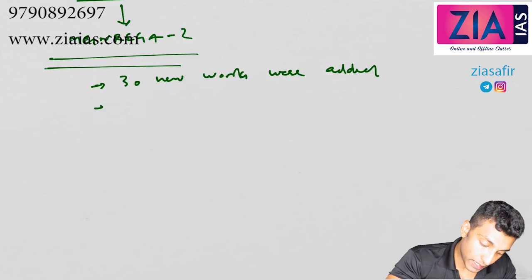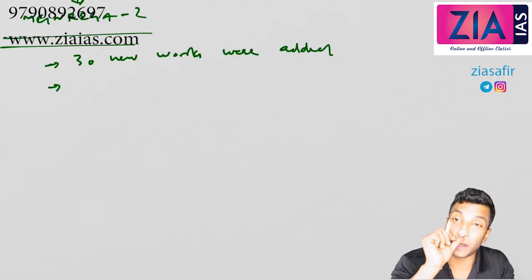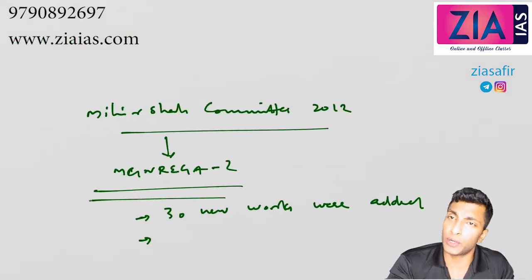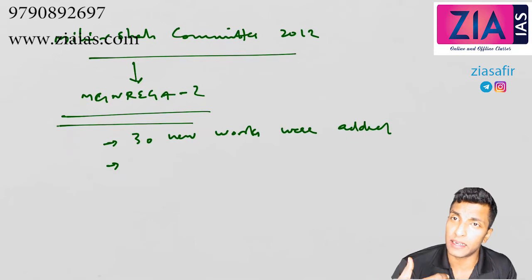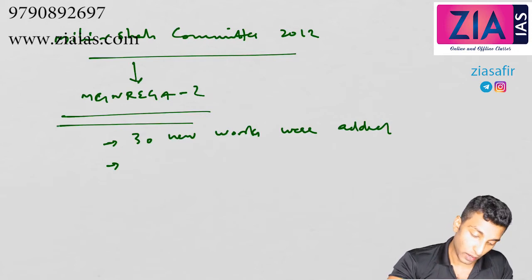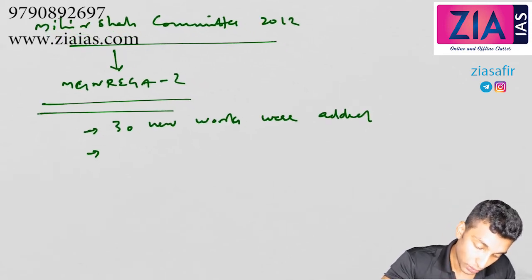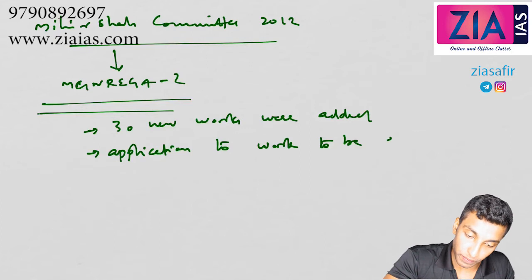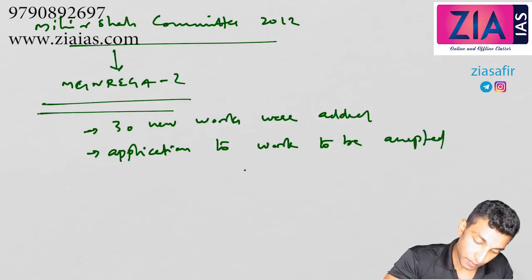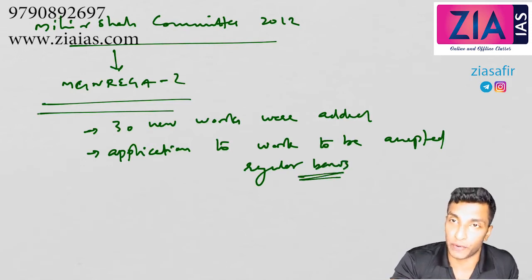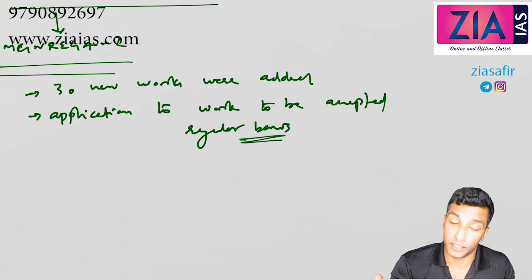Then, applications for work to be accepted on a regular basis. I've told you the applications were not accepted, so they have to be accepted on a regular basis, otherwise it is considered an offense. That means the demand driven nature is actually strengthened. Earlier I told you it got weakened, but now it is strengthened.